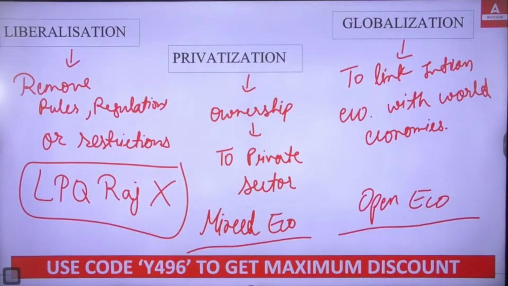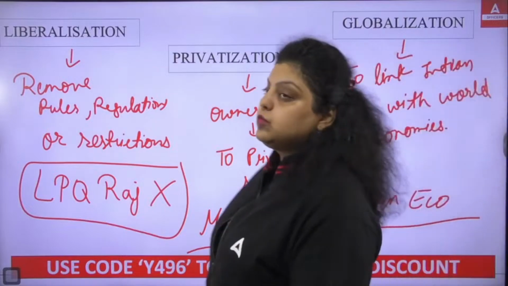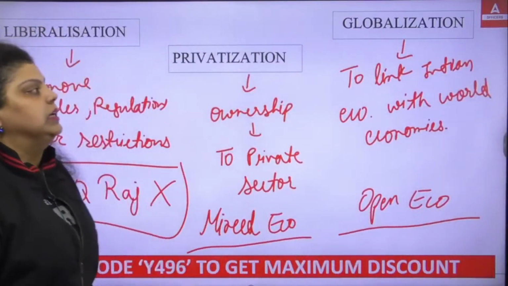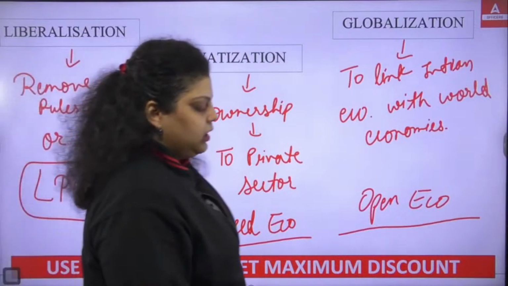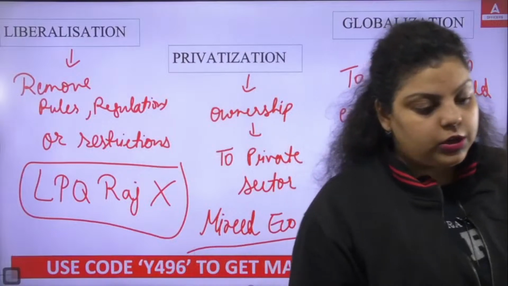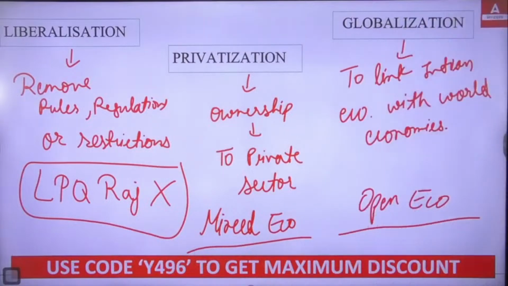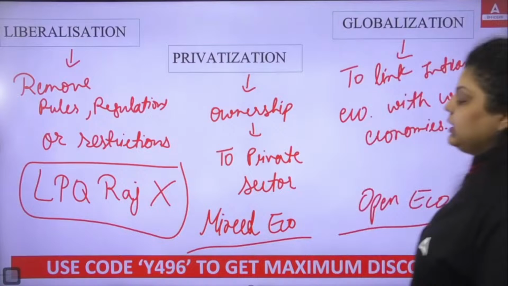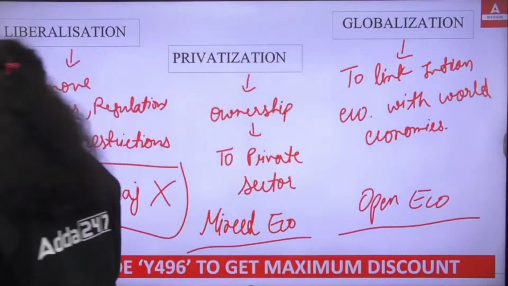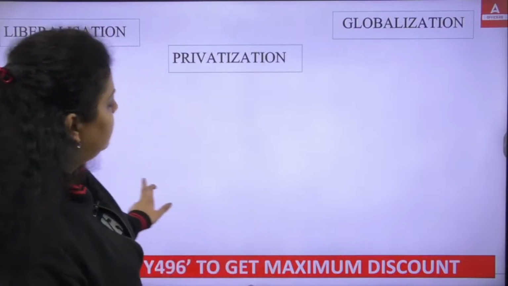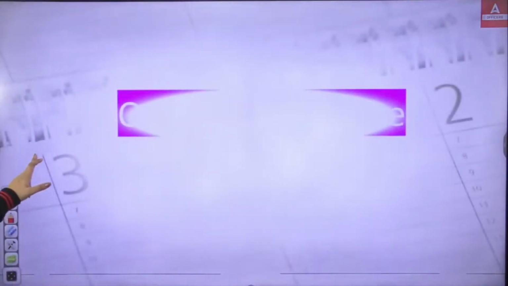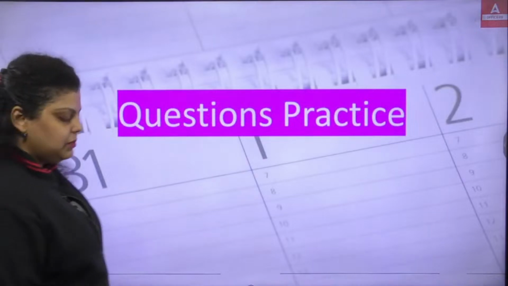So liberalization means removing rules, regulations, restrictions. Privatization means transferring ownership to the private company. Then globalization means to remove the hurdles and allow the country to do export and import. And we linked the Indian economy with the world economies, or we have increased the dependency or interaction in cross-border transactions. Okay, so this is the basic understanding of your economic reform that we have discussed.